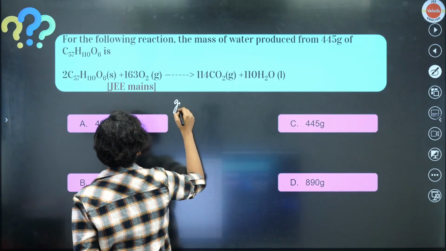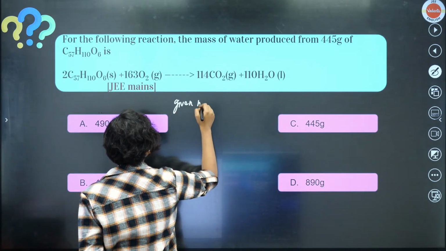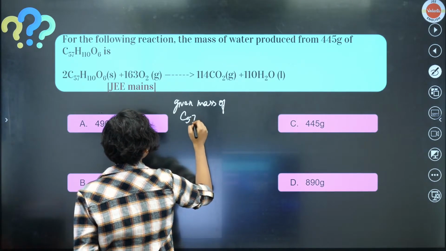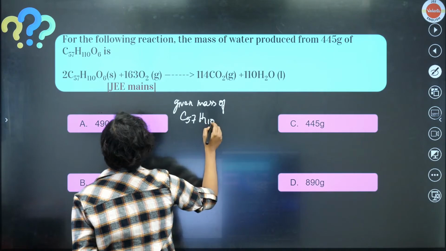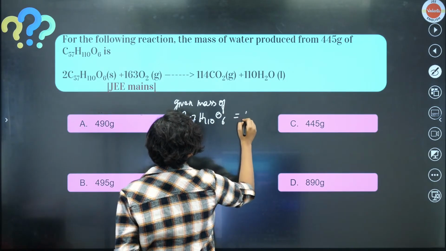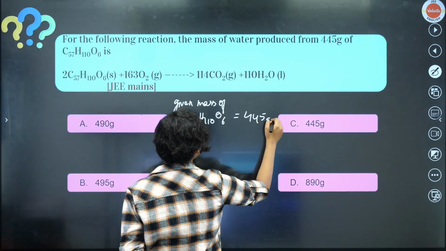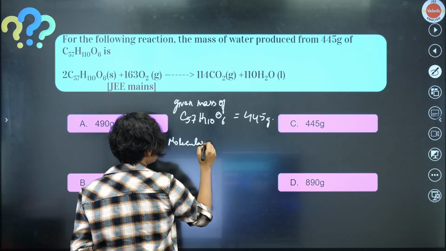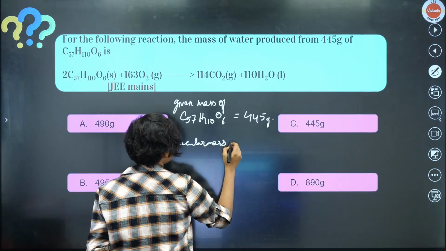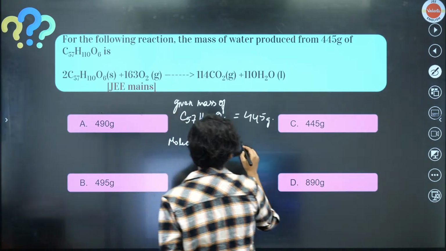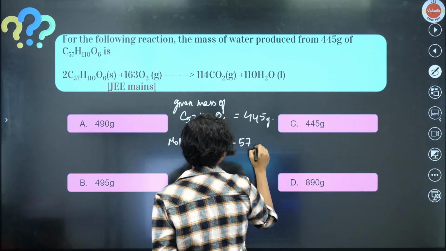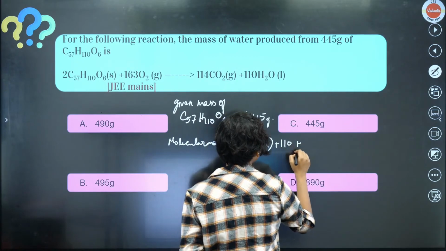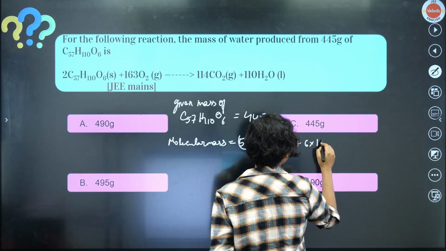We are given mass of C57H110O6 is equal to 445 gram. Molecular mass will be equal to 57 into 12 plus 110 plus 6 into 16.